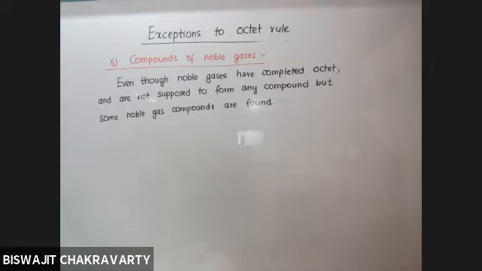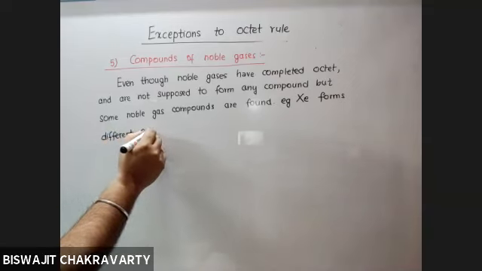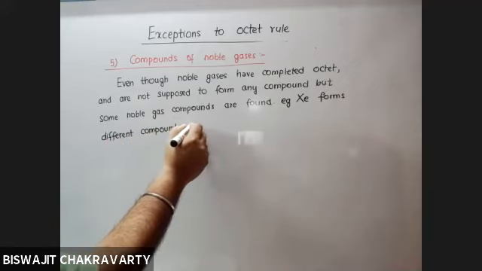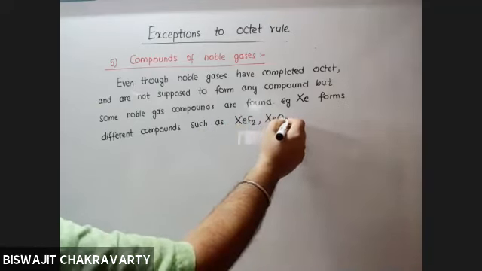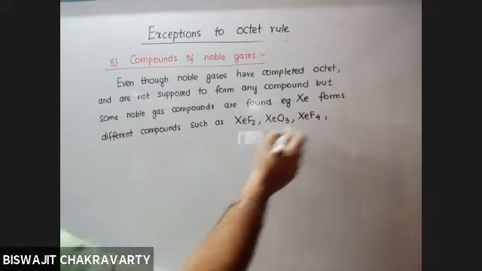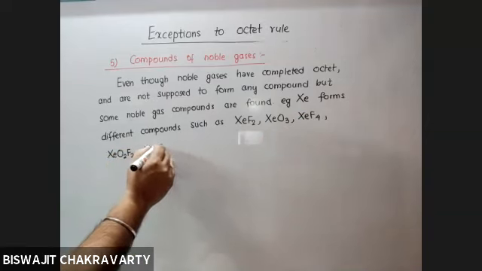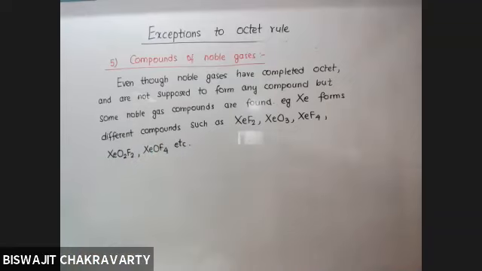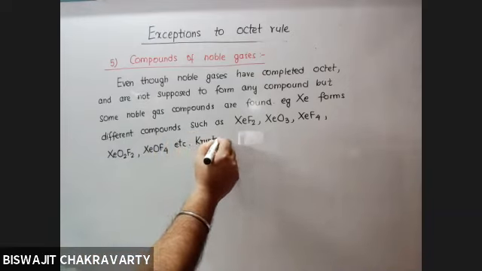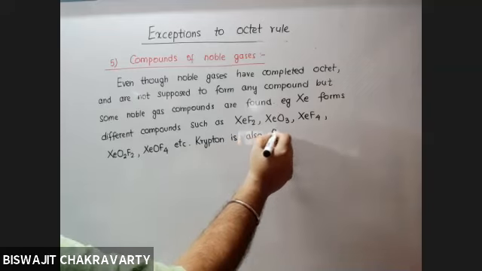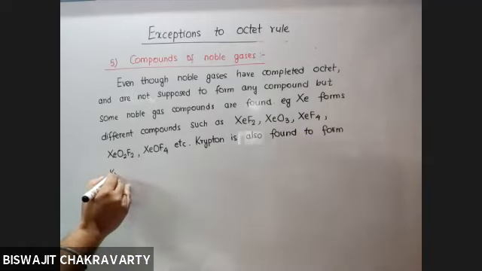Xenon forms different compounds such as XeF2, XeO3, XeF4, XeO2F2, XeOF4, etc. Krypton is also found to form KrF2.